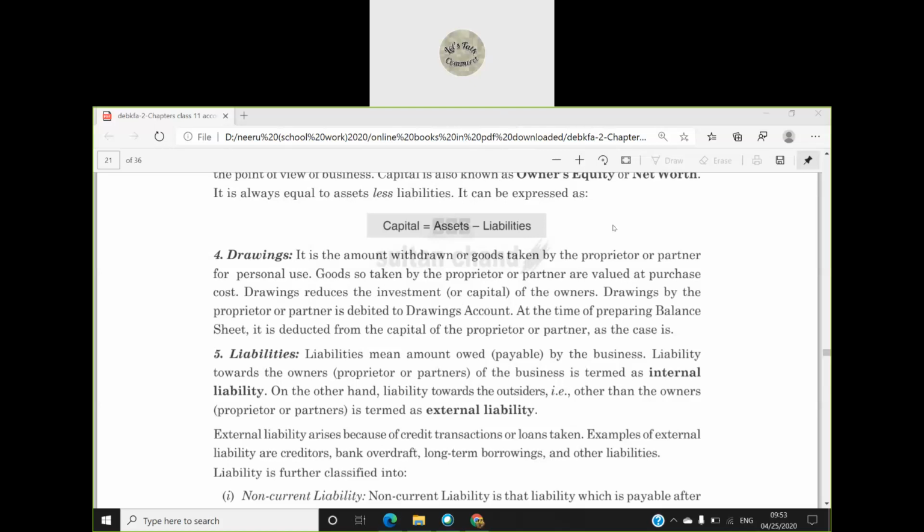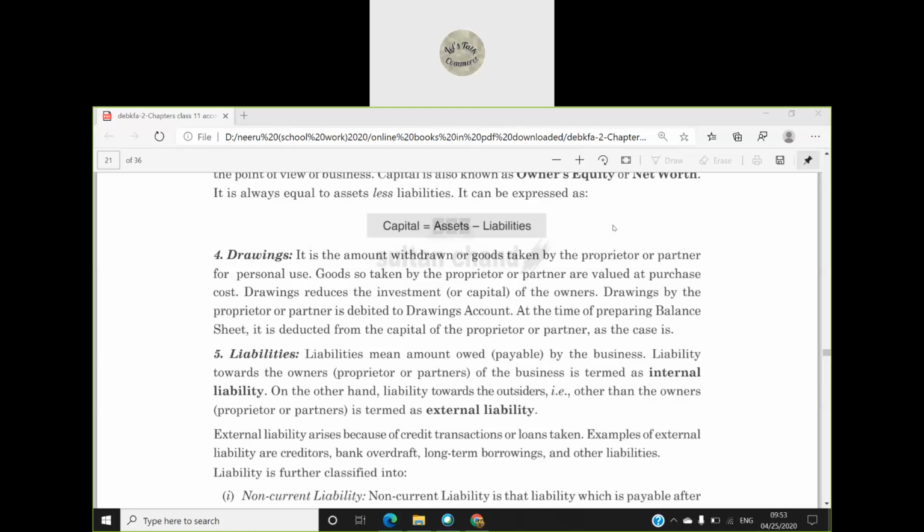Ma'am, drawings is when we take money out of the business for personal use. Yes, money, and it can be goods also. So drawings is the amount withdrawn or goods taken by the owner for personal use from the business.